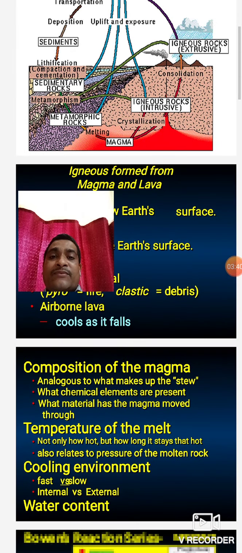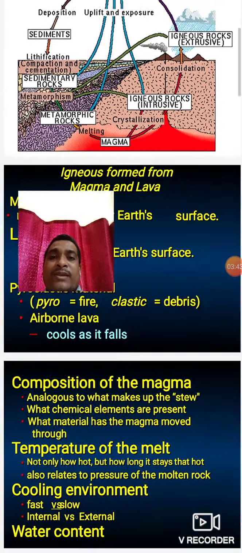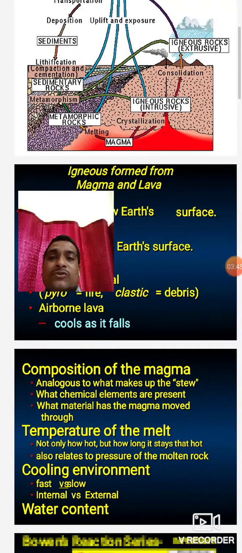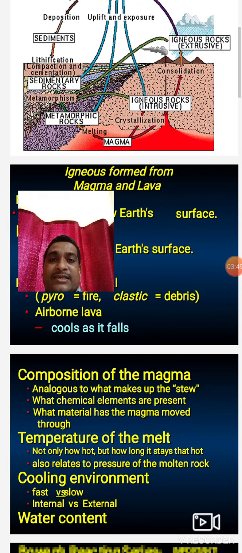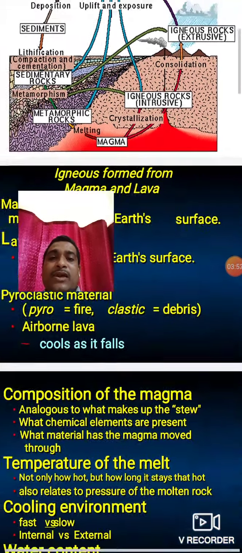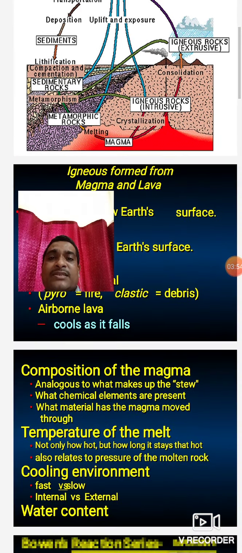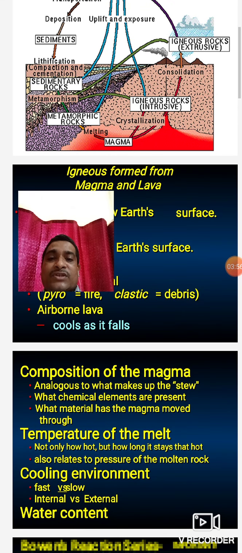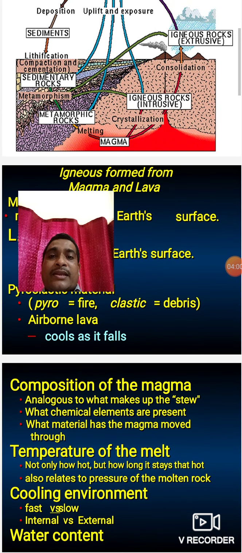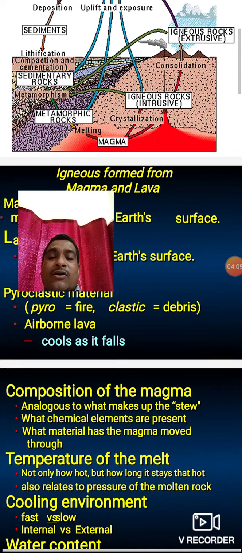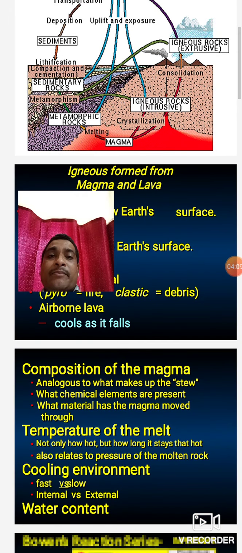This eroded and weathered material is transported from one place to another through river, wind, marine coastal, ocean and glacial action, and then deposited in particular places. That process is called deposition. This deposited material gets cemented by siliceous or calcareous material, and the process is called cementation.